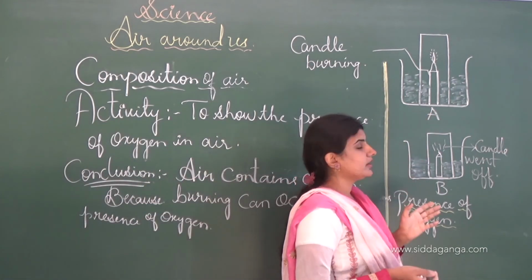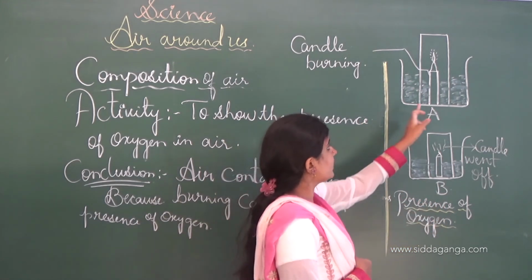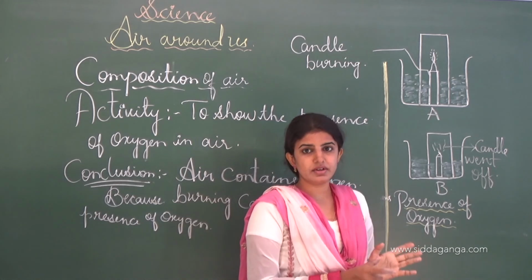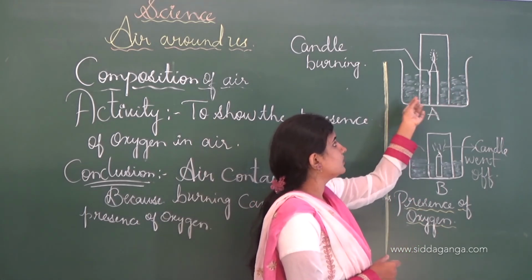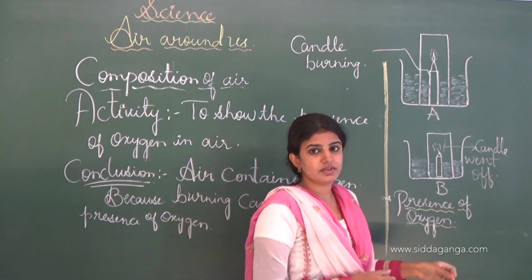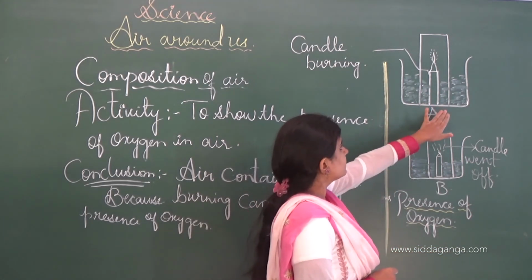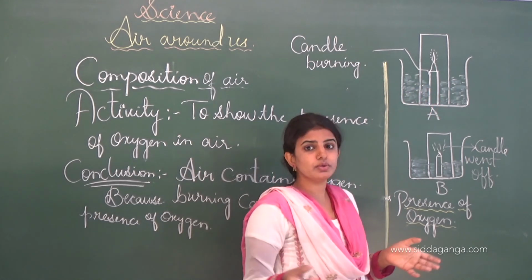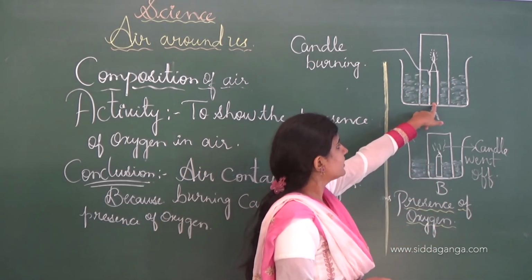Next the procedure is, first we have to take the shallow vessel, and first we light up the candle. When it starts burning, keep it aside for some time, and now we have to take a shallow vessel and put this candle into this vessel, and slowly we have to add the water, and when the candle starts burning, we have to put the inverted jar over this candle.